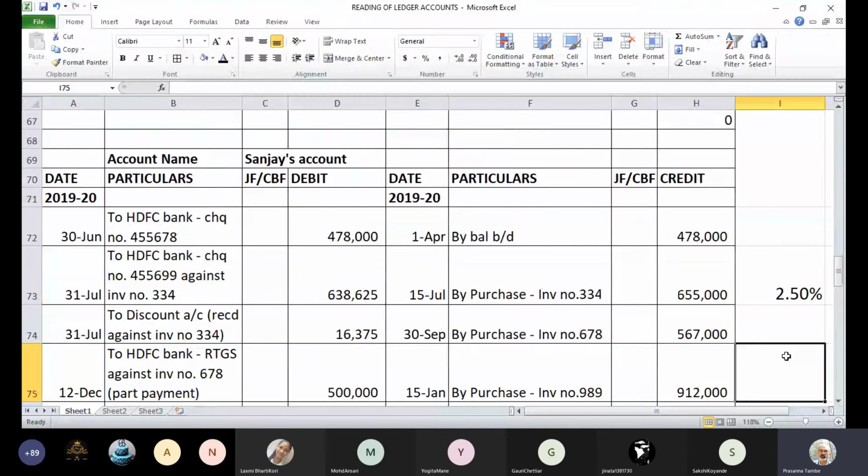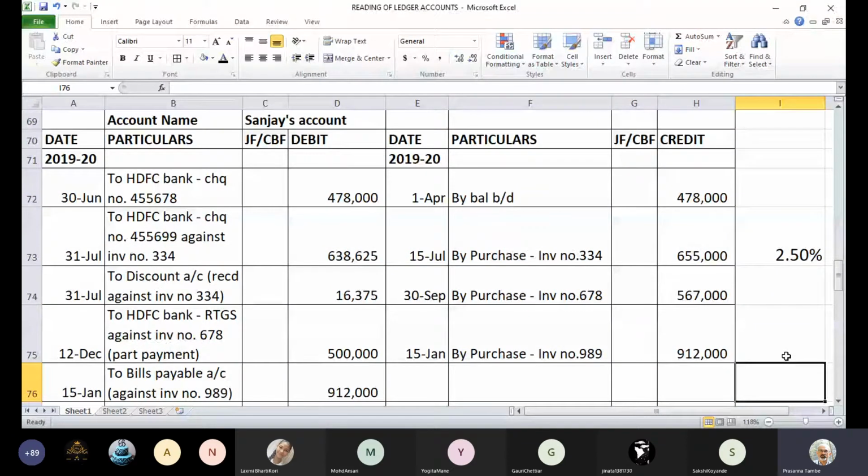Next is Sanjay's account. We continue with the books of same gentleman, that is Vijay. All the ledgers are in his books only. We have Sanjay's account. Now just have a look at the transaction reflected in Sanjay's account, and now you have to tell me the classification and nature of dealing with this party. Look at the transactions and tell me. Sundry creditors. Yes, it's a supplier account. It's a creditor account from whom you are purchasing some goods or materials. That is the nature of dealings with Sanjay.